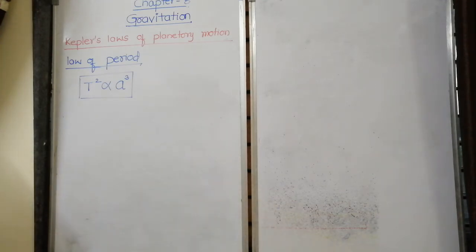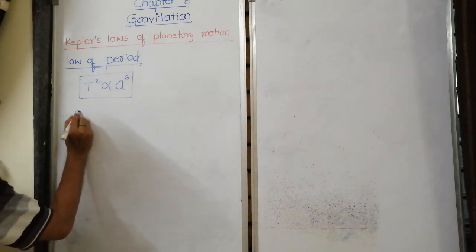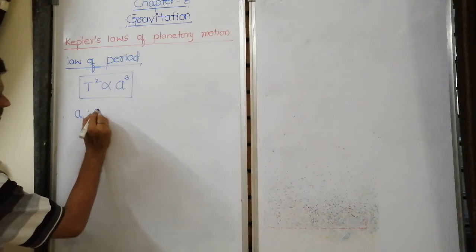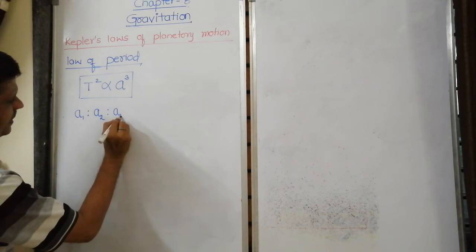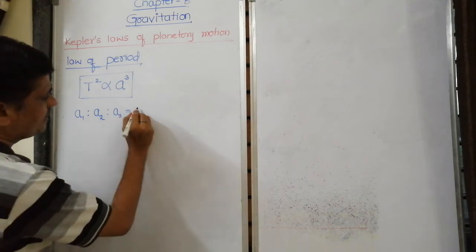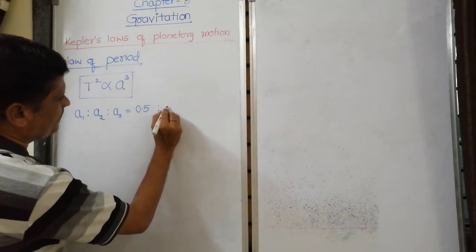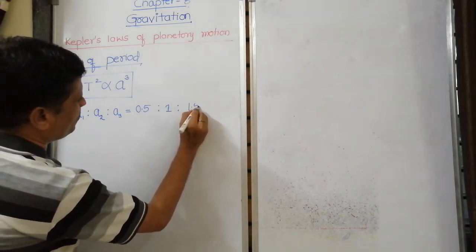Suppose if I take ratio of radius of semi-major axis of three planets, that is A1 is to A2 is to A3 is 0.5 is to 1 is to 1.5.